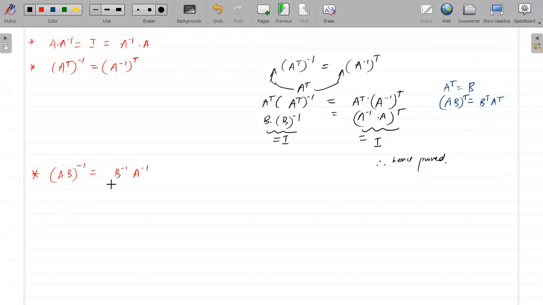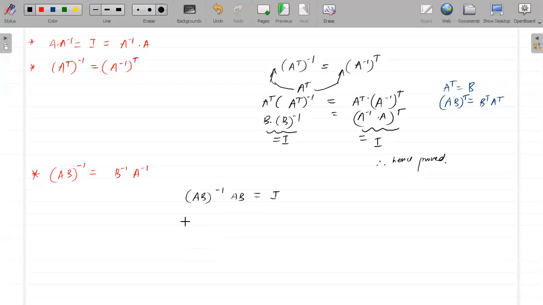Okay, so let's see this one also. Here we have been given AB, and you have to find (AB) inverse. So what I will do is consider AB as a single matrix. When I multiply AB, I know that AB into (AB) inverse will be the identity matrix, right?